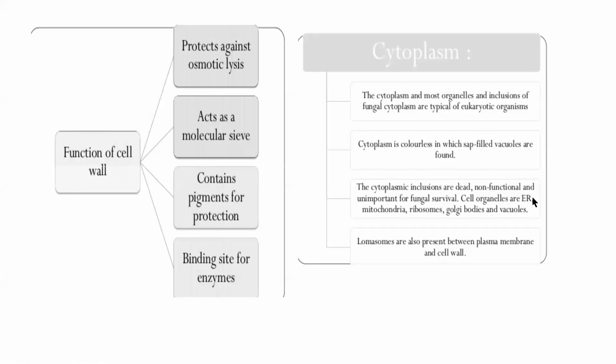Otherwise, it contains all the cellular organelles, and you have a particular organelle which is called lomasome. It is found in fungi. Lomasomes are present between the plasma membrane and the cell wall. So this is what is seen in the fungal cytoplasm. So you have just a diagrammatic representation of the fungal cell.